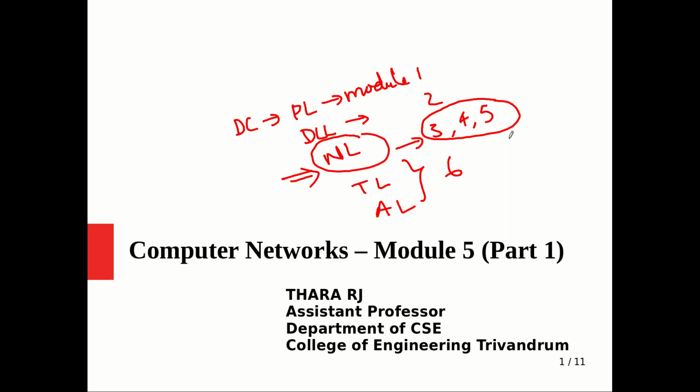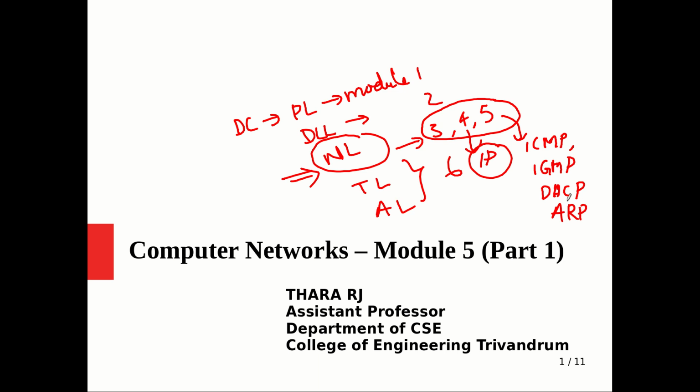In the 5th module, what we are going to see is some of the supporting protocols of the network layer. We already saw in the 4th module the core protocol of the network layer, that is IP. Along with IP there are certain protocols like ICMP, which you have heard many times: Internet Control Message Protocol, Internet Group Management Protocol (IGMP), the Dynamic Host Configuration Protocol for configuration of individual hosts, then Address Resolution Protocol.